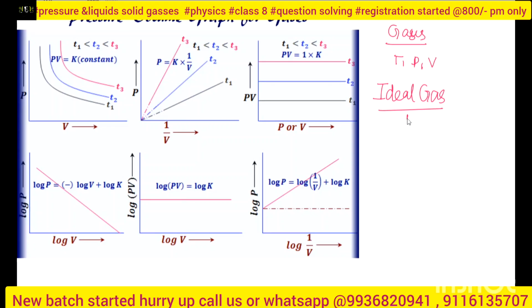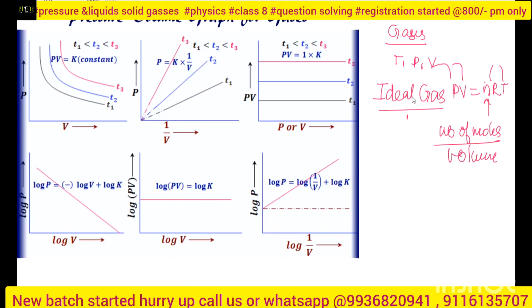So the ideal gas follows one rule, that is PV is equal to nRT. n is the number of moles, small n. Okay, now say one thing more. P is the pressure, V is the volume, R is the gas constant and T is the temperature.